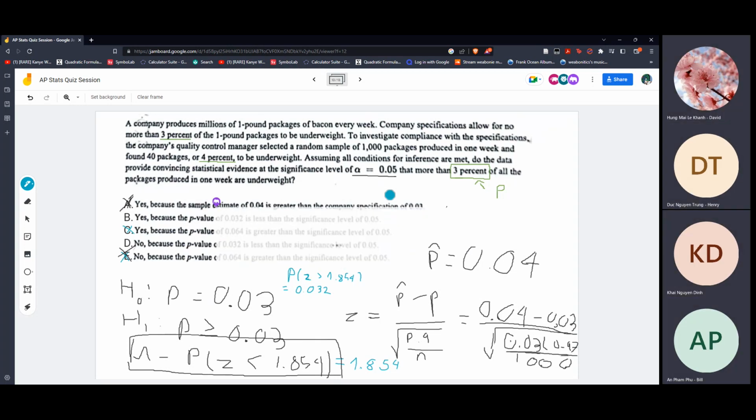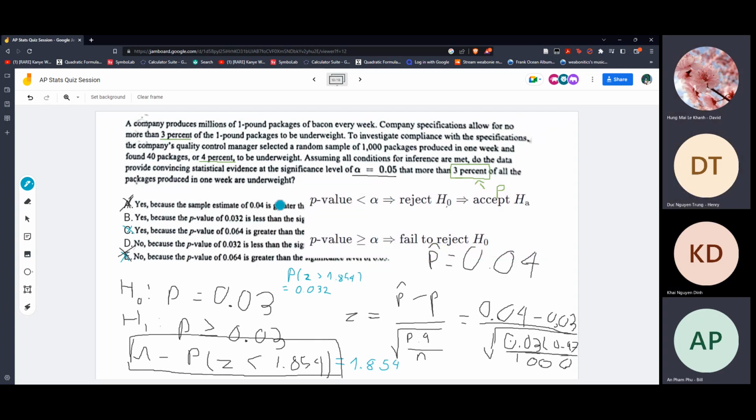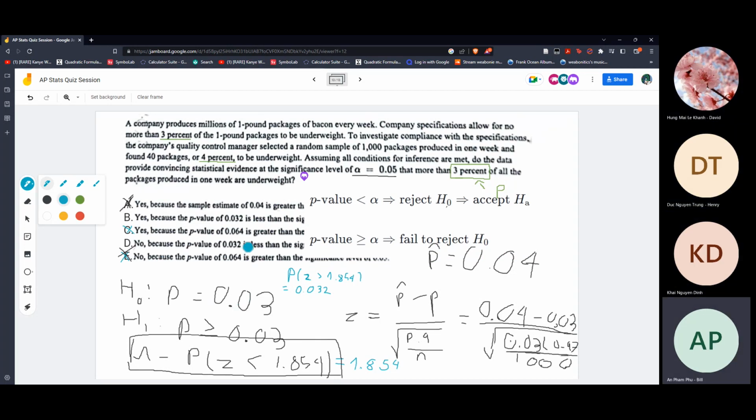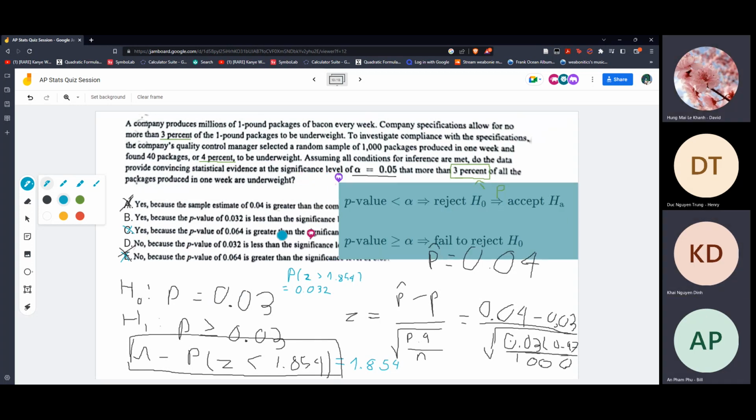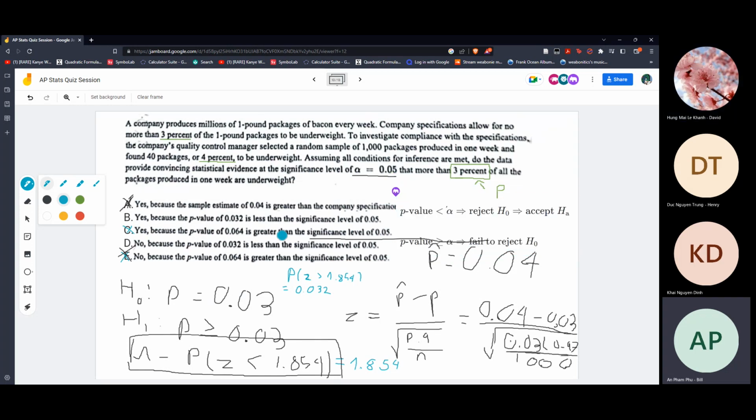We know that the P-value is less than alpha, so we reject the null hypothesis. So is this B?